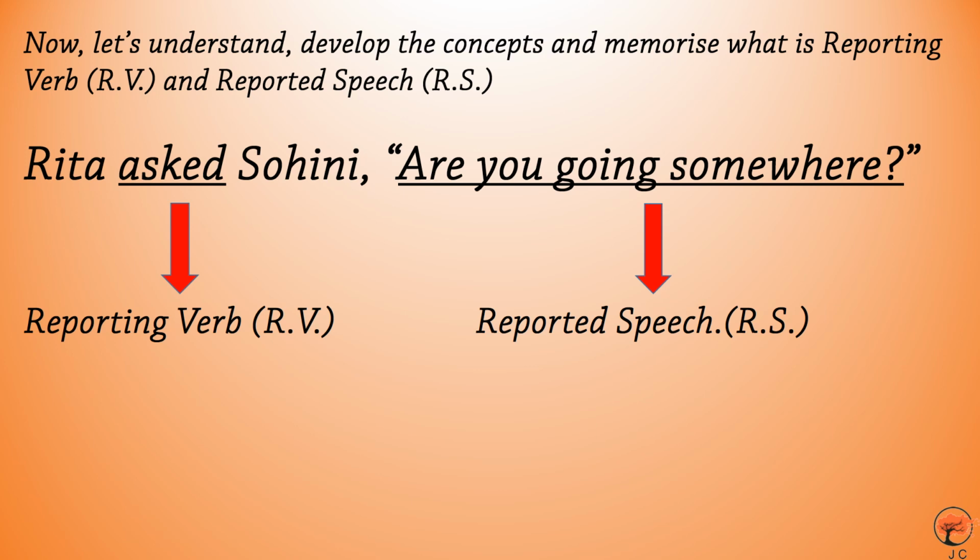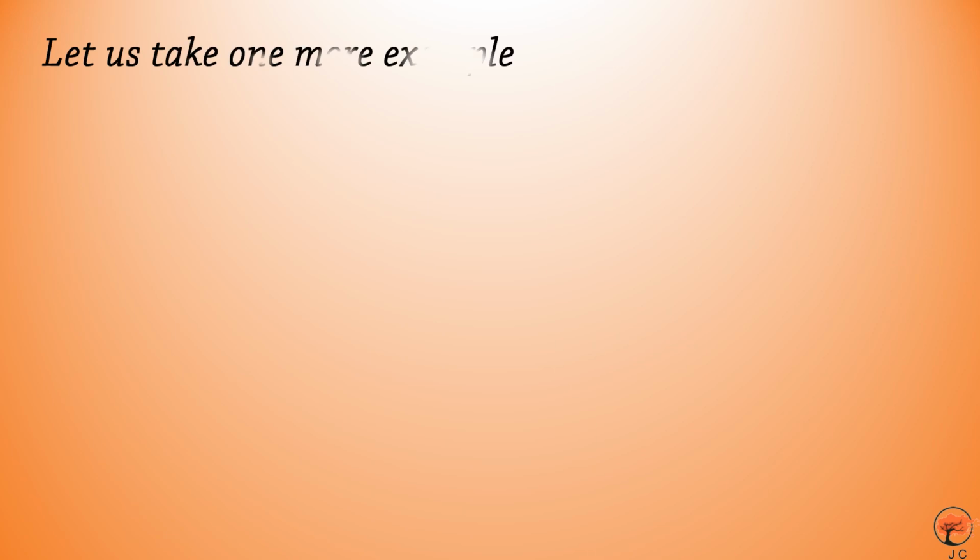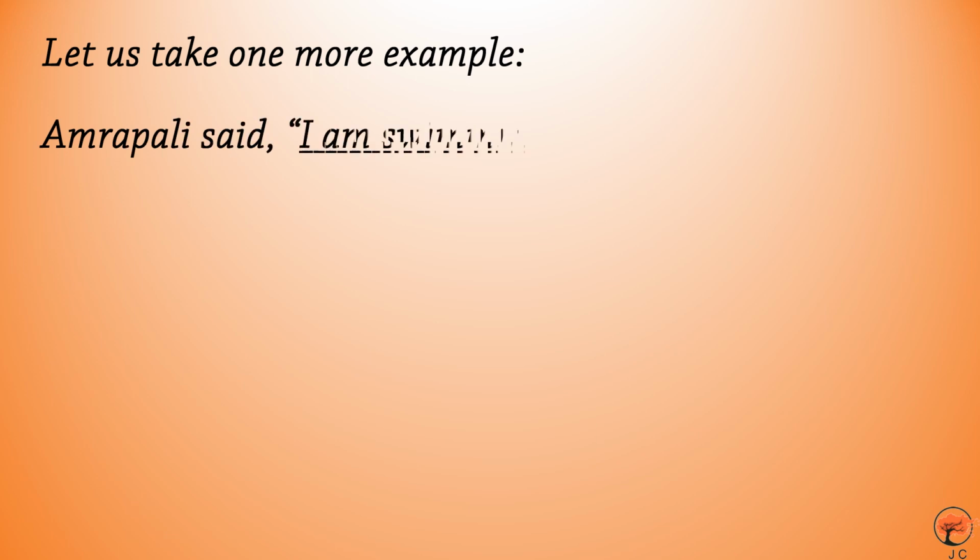So, let us move to the next topic. I have put another example for your convenience. Here you can see there is a sentence: Amrapali said, "I am swimming." So here you can see said is the reporting verb, that is RV.